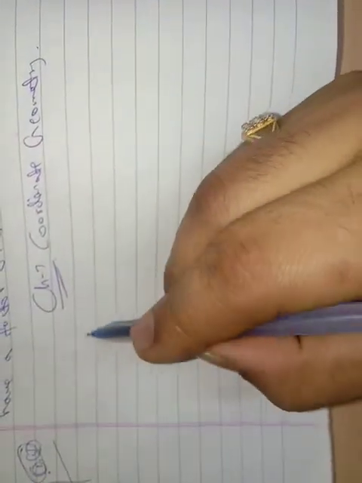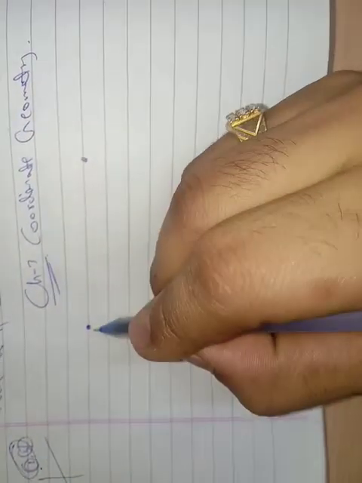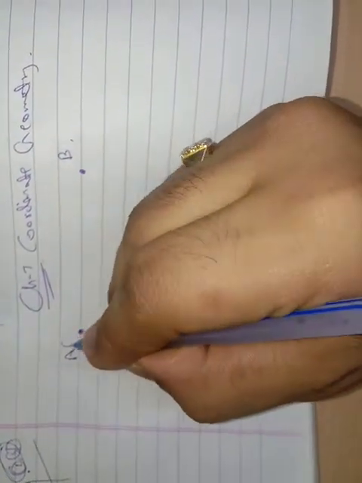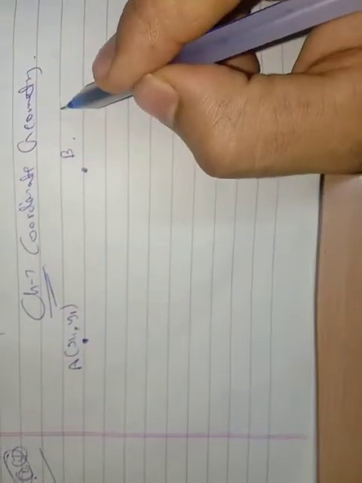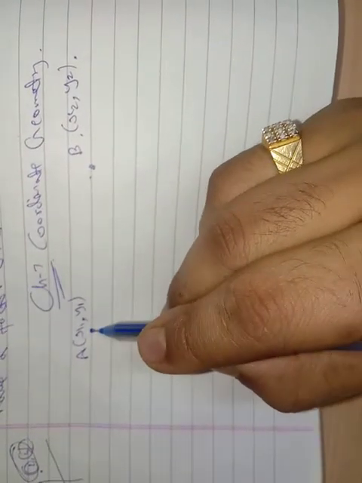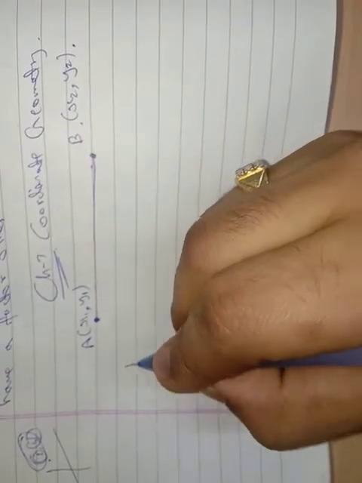Now look. Suppose a plane is given, that means a space is given, and two points are given. Suppose this one is the first point and this one is the second point. I name the first point's coordinates x1 and y1, and the second point's coordinates x2 and y2. I have to find the distance between these two points. So what is the formula?